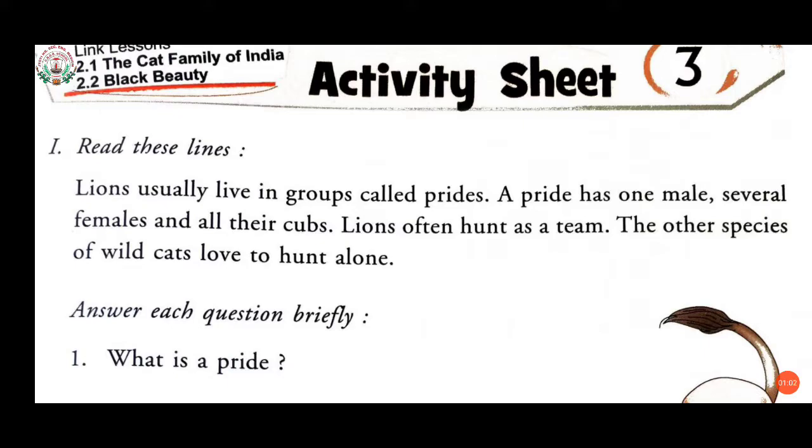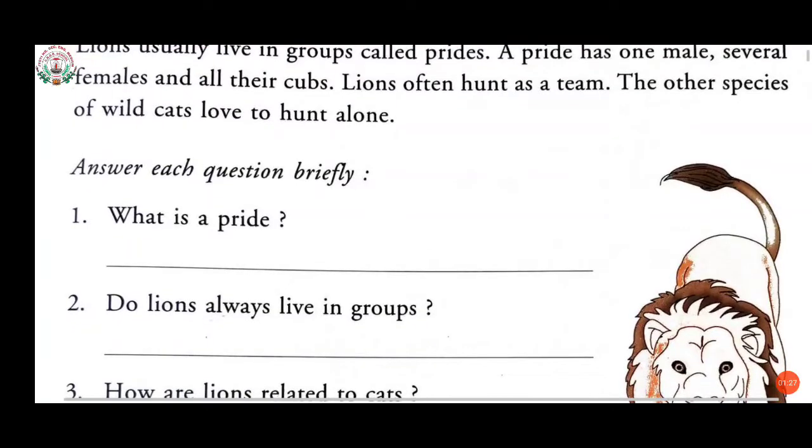So, lions usually live in groups called prides. A pride has one male, several females, and all their cubs. Lions often hunt as a team. The other species of wild cats love to hunt alone. Now, answer each question briefly.